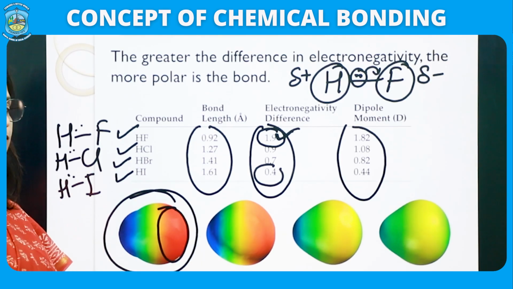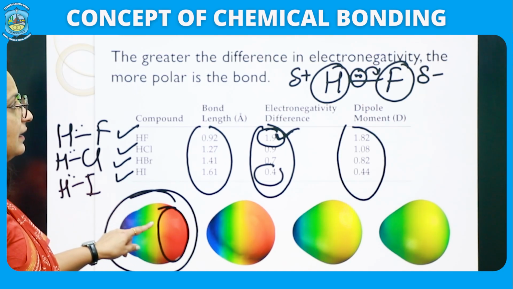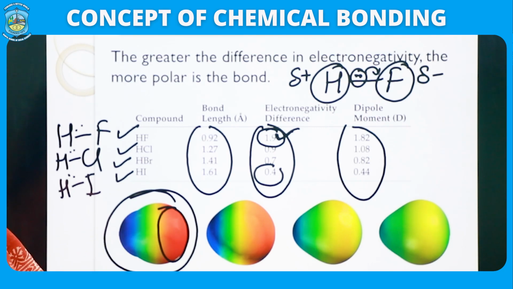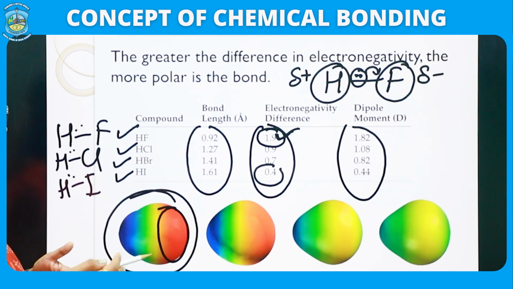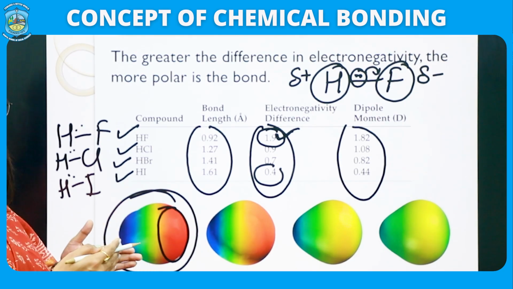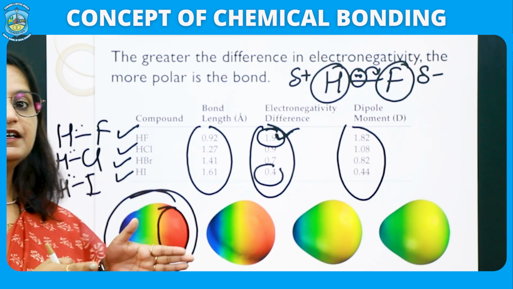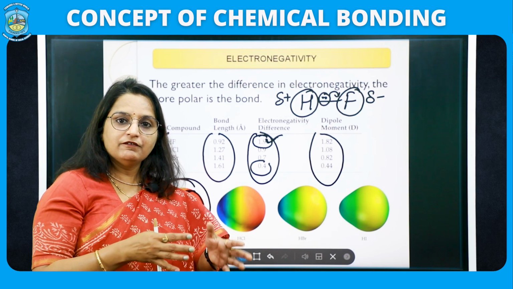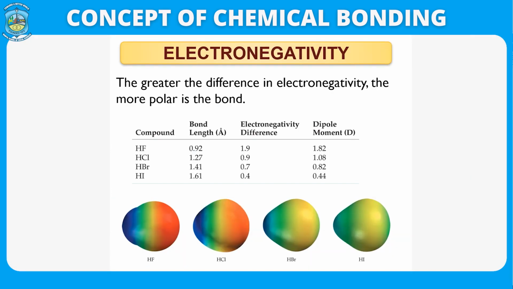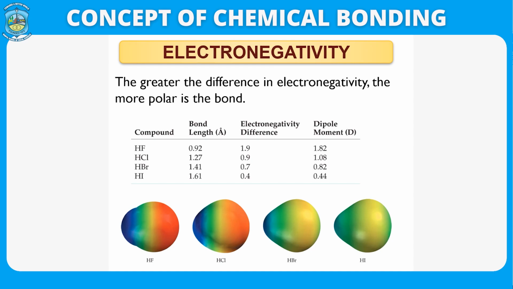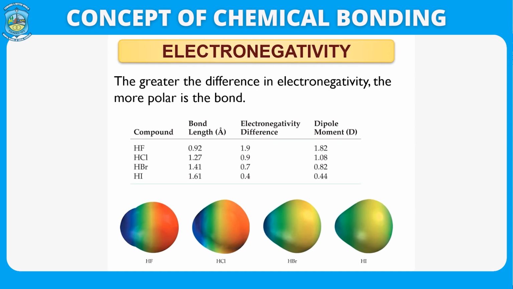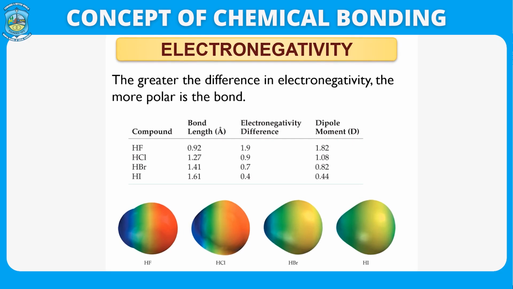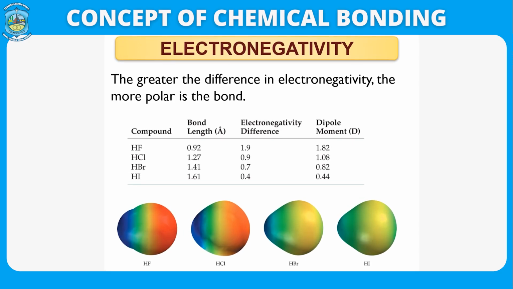In this case you can see I have shown with the colors also that F is more of red because of greater electronegativity difference, which gives rise to a category of covalent bond which is called polar covalent bond. So, whenever two different atoms combine or share their electron, they give rise to a covalent bond, but on the basis of their electronegativity, we can say that they are forming a polar covalent bond. So, this I have shown you in respect of this.